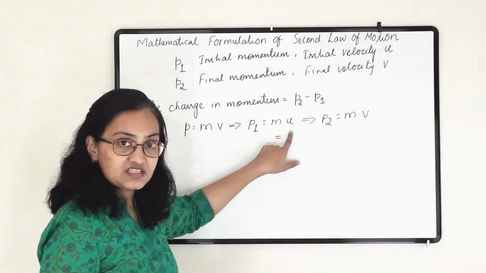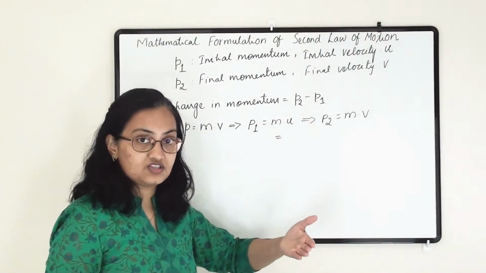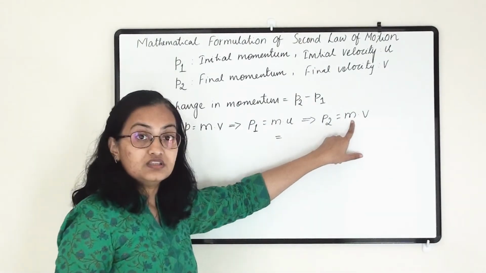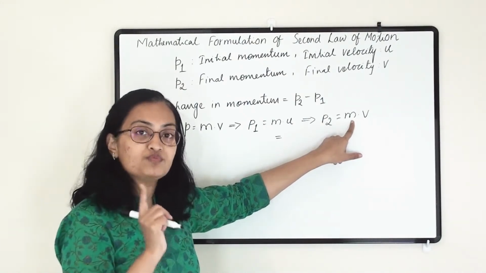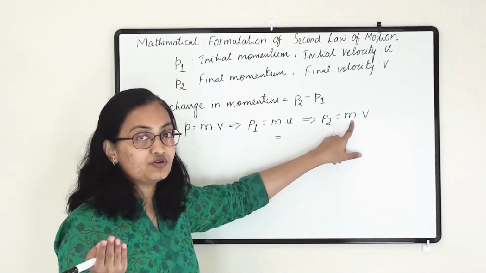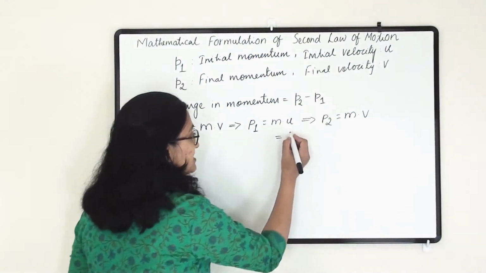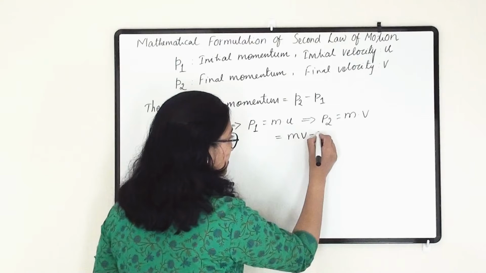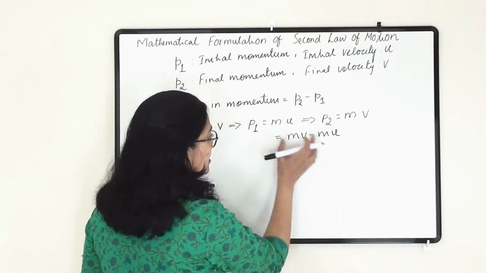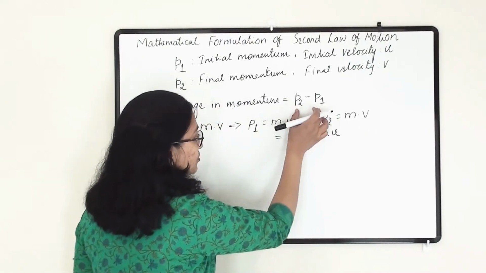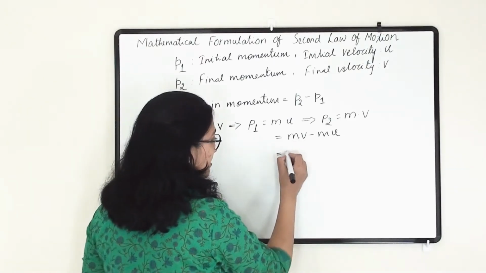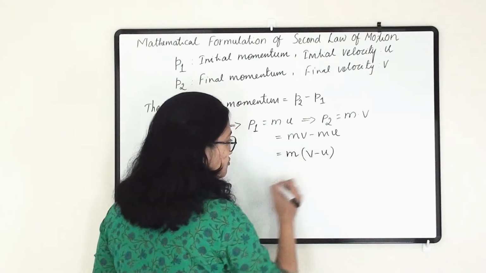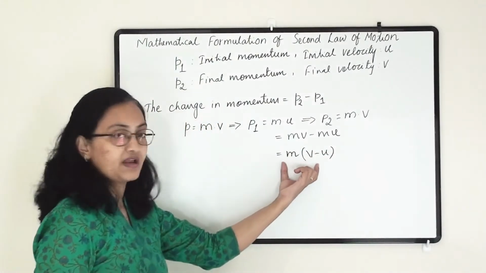Here momentum has changed because the velocity has changed, but the object will remain the same. So mass for this object will remain the same because the object is only one. So mass is not going to change. So here m is the same for both of these momenta. So I am writing here mv minus mu. I have put these two values in this equation. Now m is common, so I am writing it out of the bracket and then I am writing v minus u.